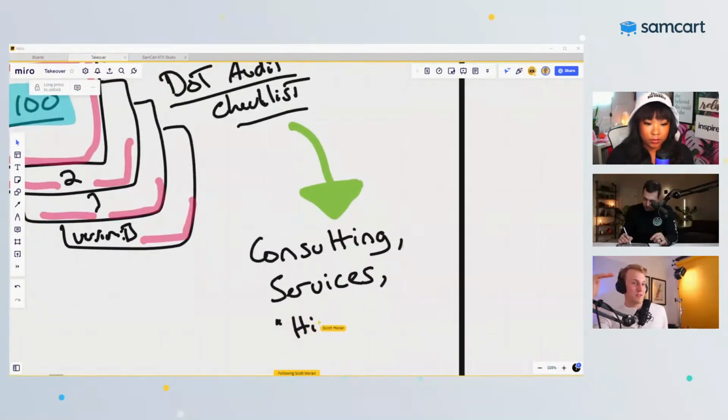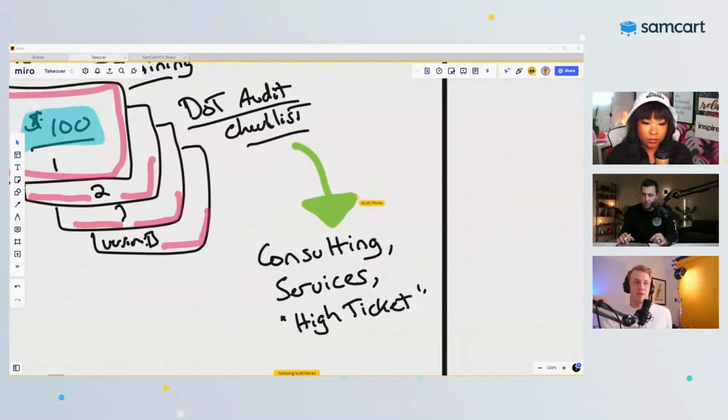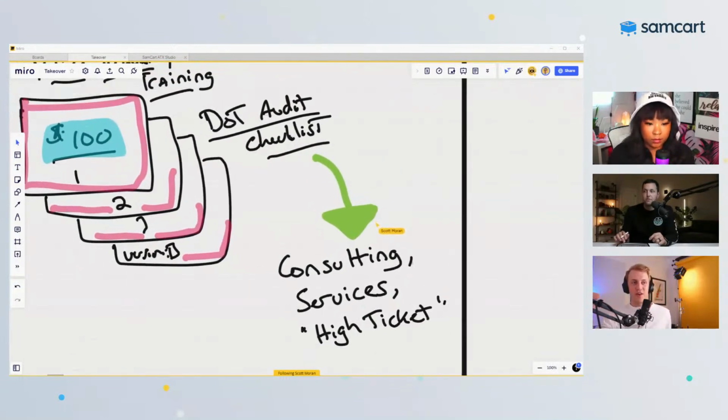Okay, if you're charging $1,000 an hour, is there something you can charge for $100? Is there something that you can offer at $50 just to get people in the door to say, wow, you're an expert, you know what you're talking about. And then, oh wait, by the way, you had this whole coaching session or consulting session. Can I buy that as well? Because I loved your PDF. I use it all the time. Can I just hop on a call with you for 60 minutes? And then bingo.